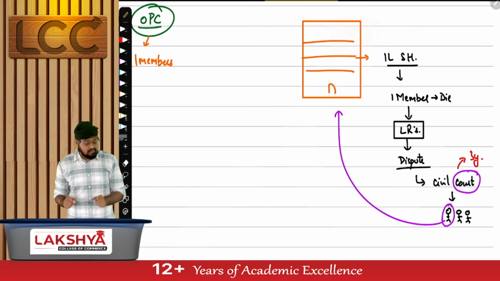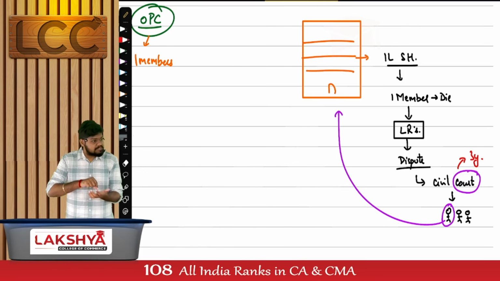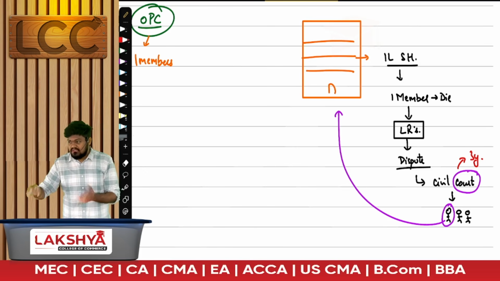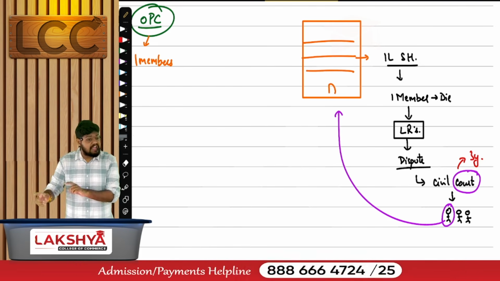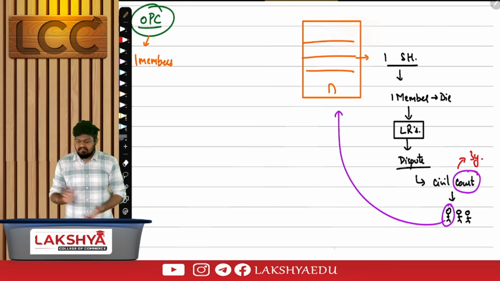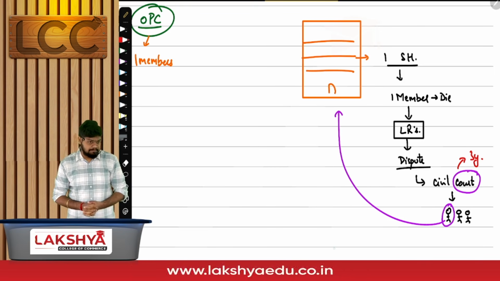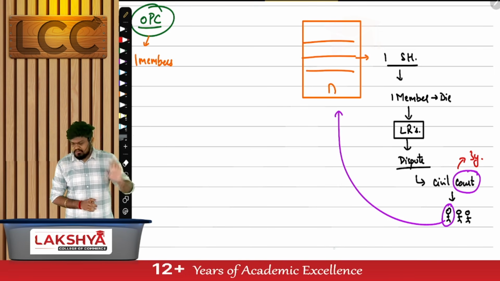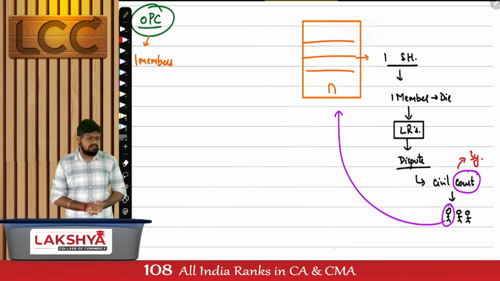Even though there is a dispute, even though the dispute will take time to resolve, I don't care much because I have my other members who can tackle my business activities. But the problem arises if it is a one person company having only one shareholder, one member. This is not a public company now. This slightly changes the logic. Not 1 lakh shareholders, one shareholder, one member.